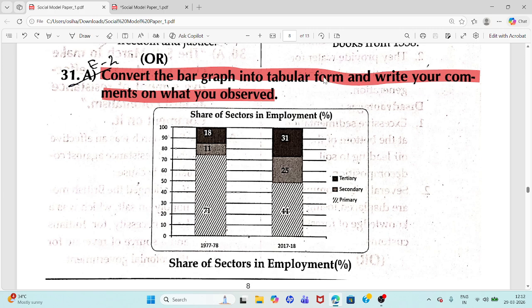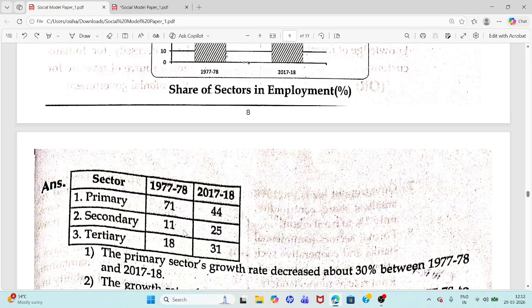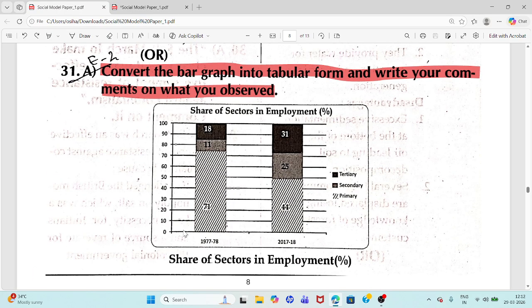Convert the bar graph into tabular form and write your comments on what you observed. Bar graph you have to convert into table form like this. So here you see primary, secondary, tertiary, these three sectors, and the given share of sectors in employment, percentage they given.